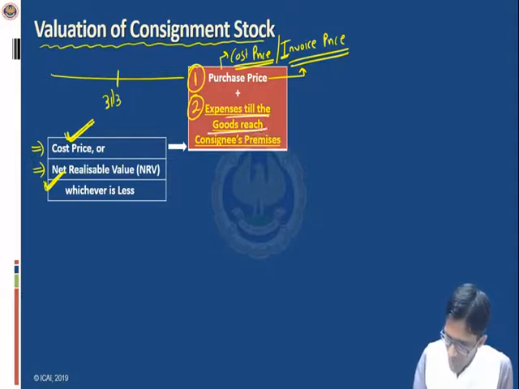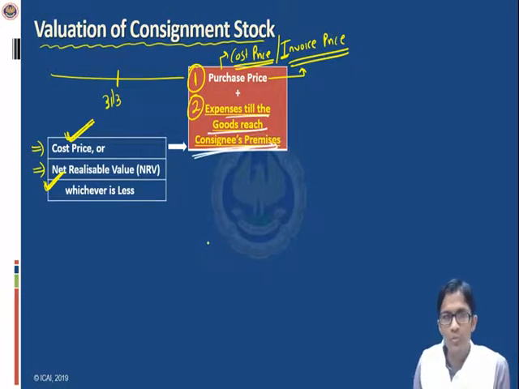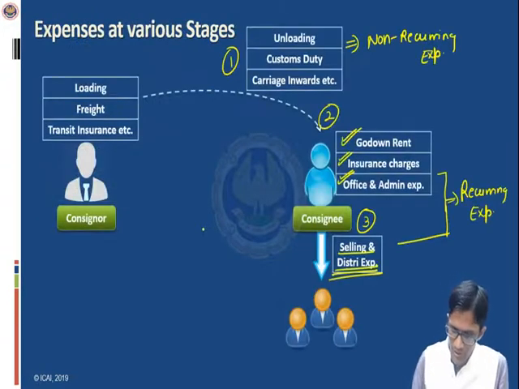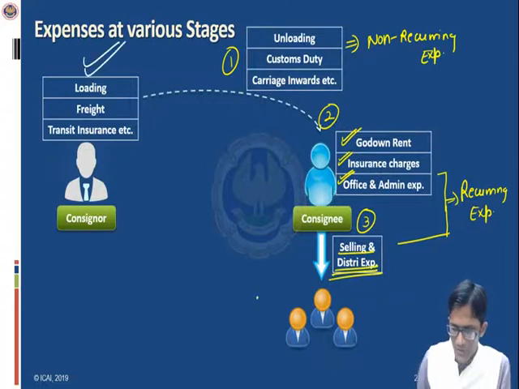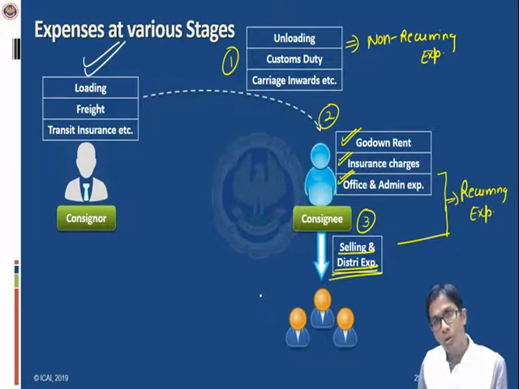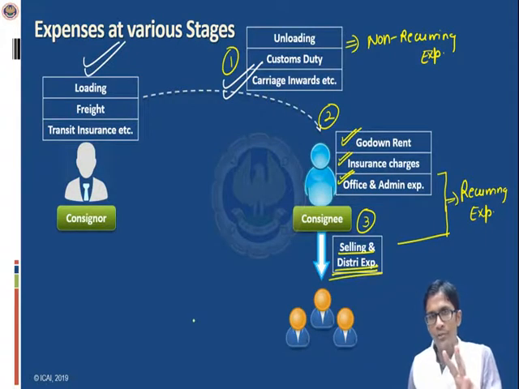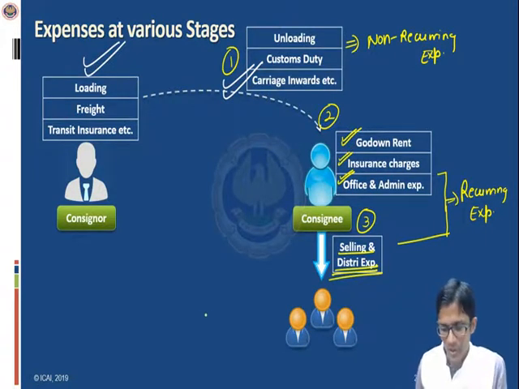till the goods reach the consignee's premises. So, till the goods reach the consignee's premises, what expenses can be incurred? Let us take into account and count all expenses which are incurred till the goods reach the consignee's premises. As we can see, first of all, this is the expense which is incurred before the goods reach the consignee's place. Secondly, this is the expense which is incurred. So we can say two kinds of expenses are incurred.